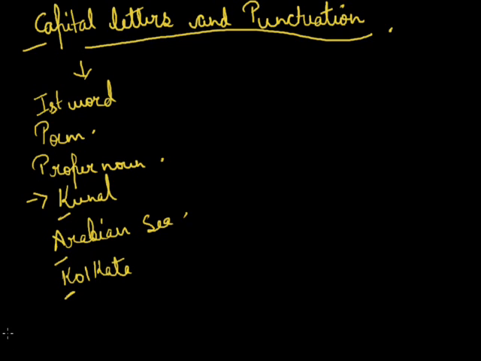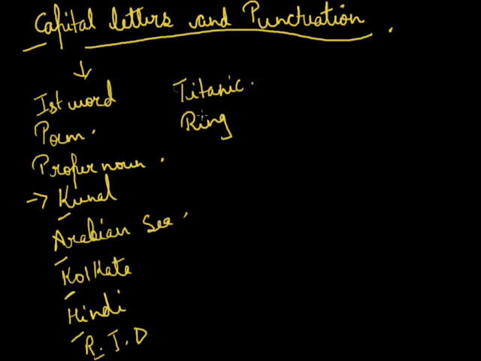For nationalities and languages, Hindi, American, like this, H again capital. For the names of schools, colleges, business houses, political parties, brand names like Samsung. Political parties, if I write RJD, so R again capital. Name of a ship or a train like Titanic. Names of buildings, parks, museums as well as roads. For example, if you say Ring Road.